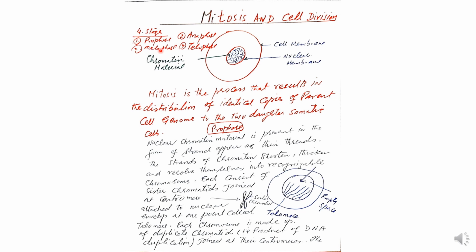Mitosis is composed of four stages. Stage 1 is prophase, number 2 is the metaphase, number 3 is the anaphase, number 4 is the telophase.